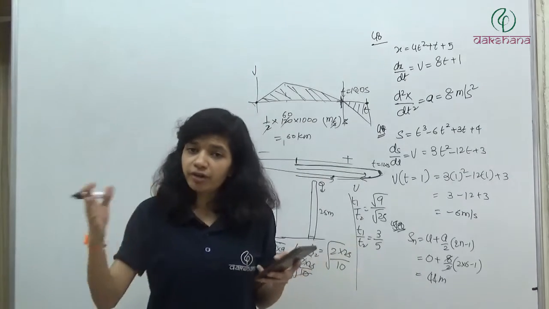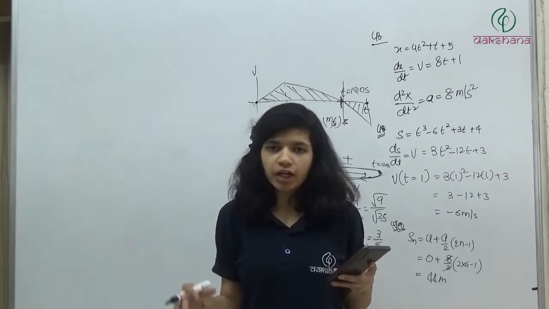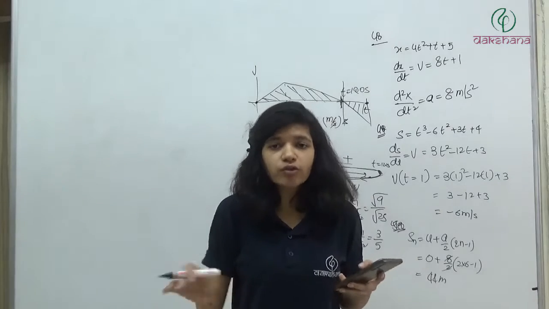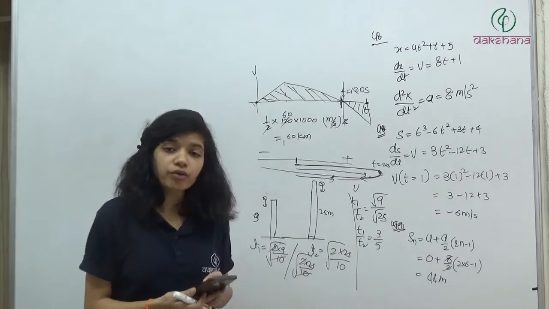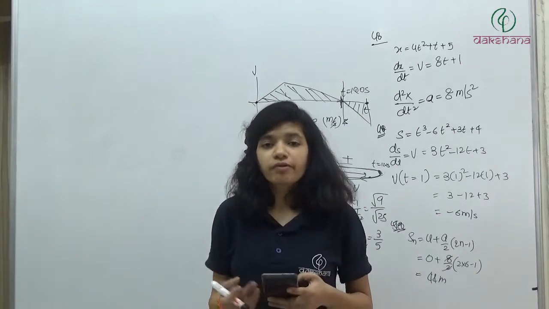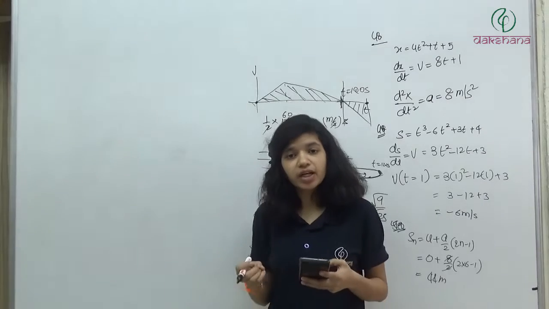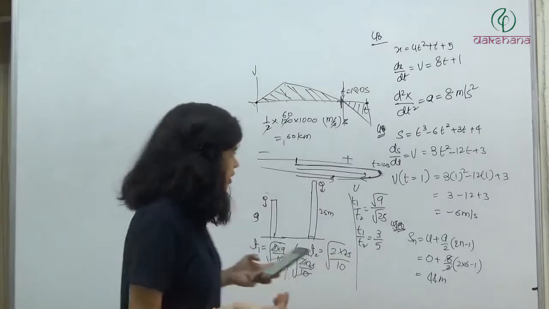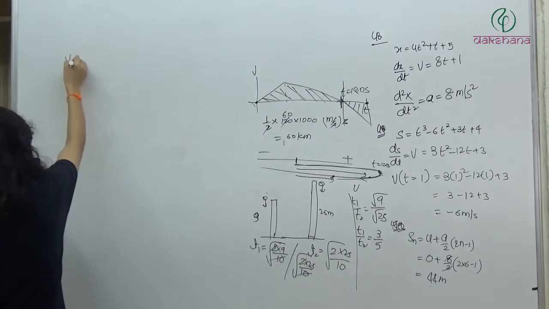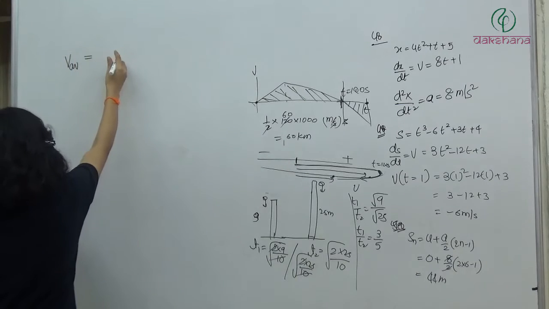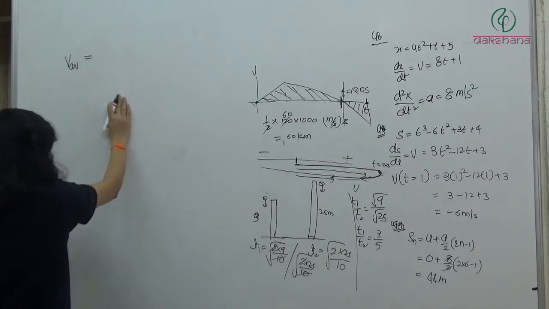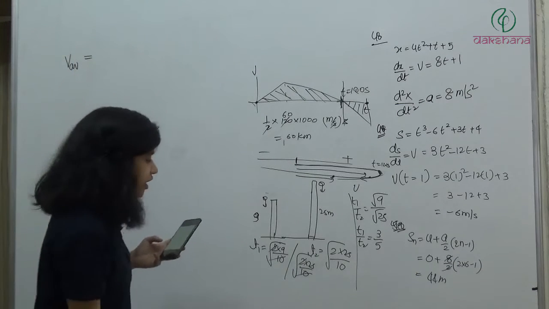We have different velocity at different times, but we can find out a constant which is called average for the complete time interval. So what we have to do to find that value? We should take the total displacement in that time interval divided by total time of the interval. So V average will be total displacement. How we will find total displacement if we have VT curve?